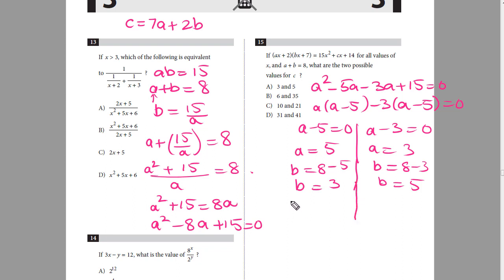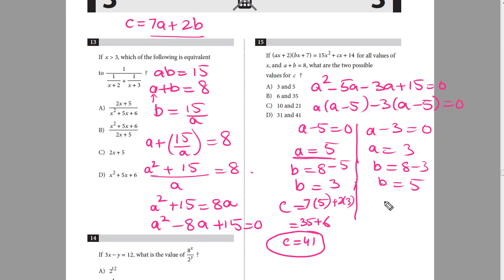Now I'll work out the two values of c. c is equal to 7a plus 2b. Taking a equal to 5, it's 7 times 5 plus 2 times 3. 7 times 5 is 35 and 2 times 3 is 6, so c will be equal to 41.